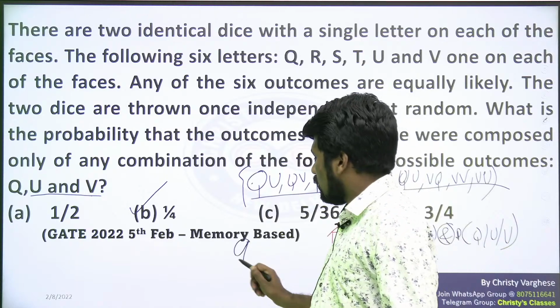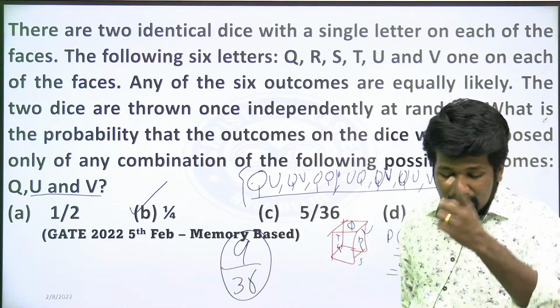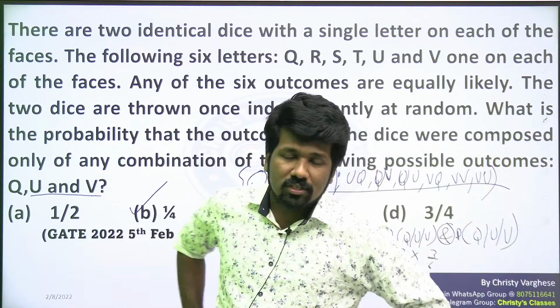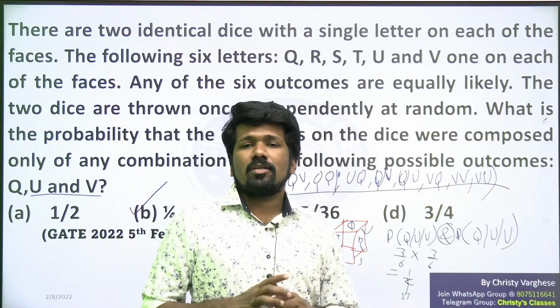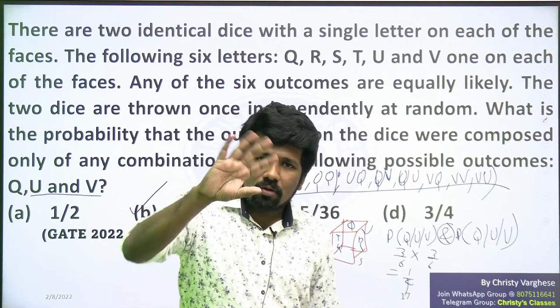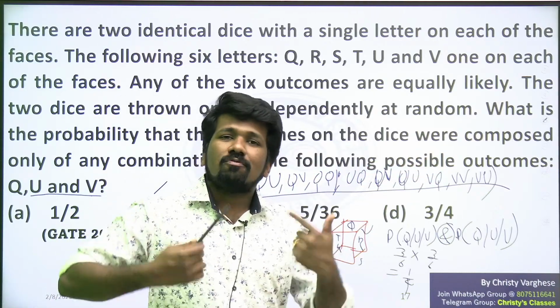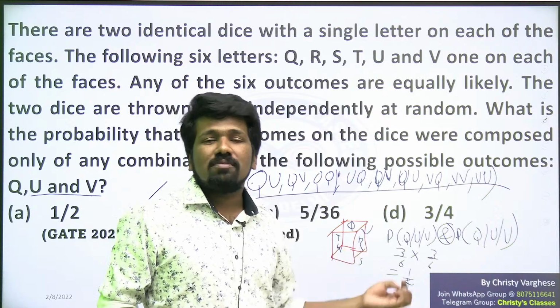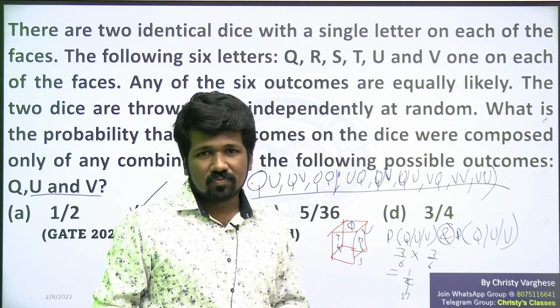Required number by total number is the probability. This is the second approach of doing the same question. When I taught you the probability and permutation combination chapter, I told you most questions in probability, permutation, combination, either you can do normal counting, which is this way of doing it, or you can use the advanced fundamental principle of counting that helps us do the question faster. Are you all understanding this?